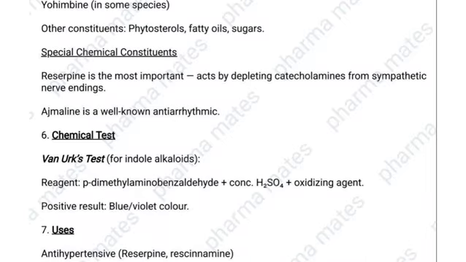Then identification test of Rauwolfia. We discussed the Wasicky test used for indole alkaloids. We discussed it in the Vinca plant. Okay, the reagent used in this test is para-dimethylaminobenzaldehyde with concentrated sulfuric acid.